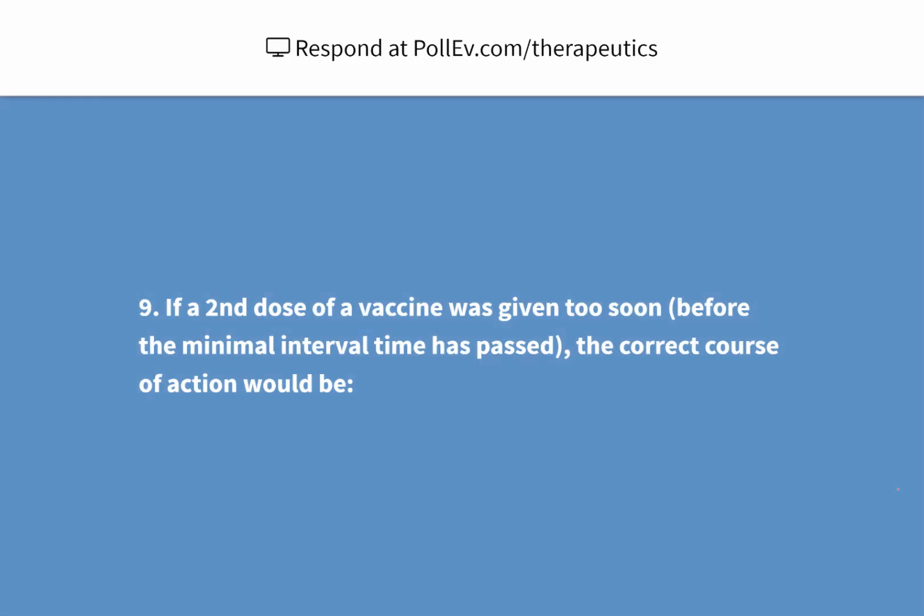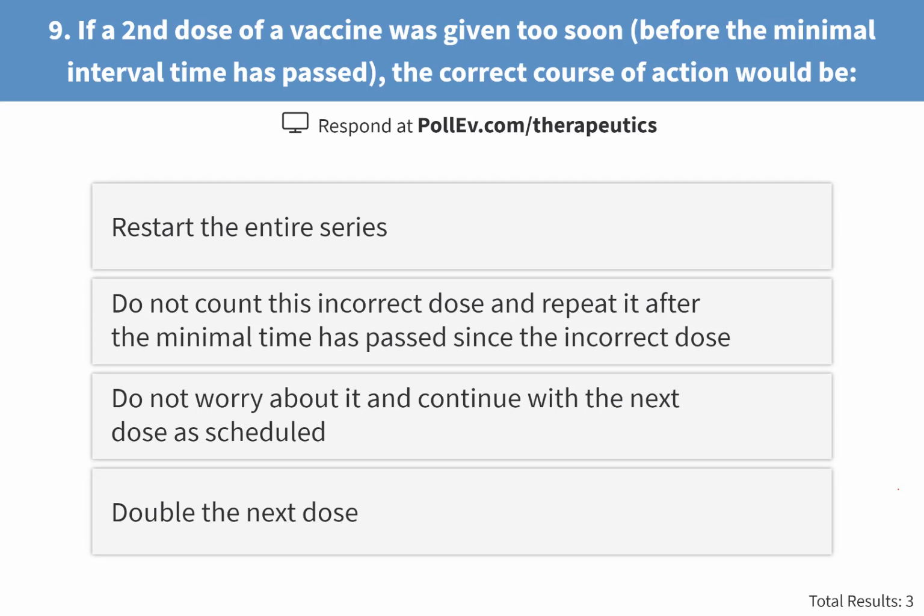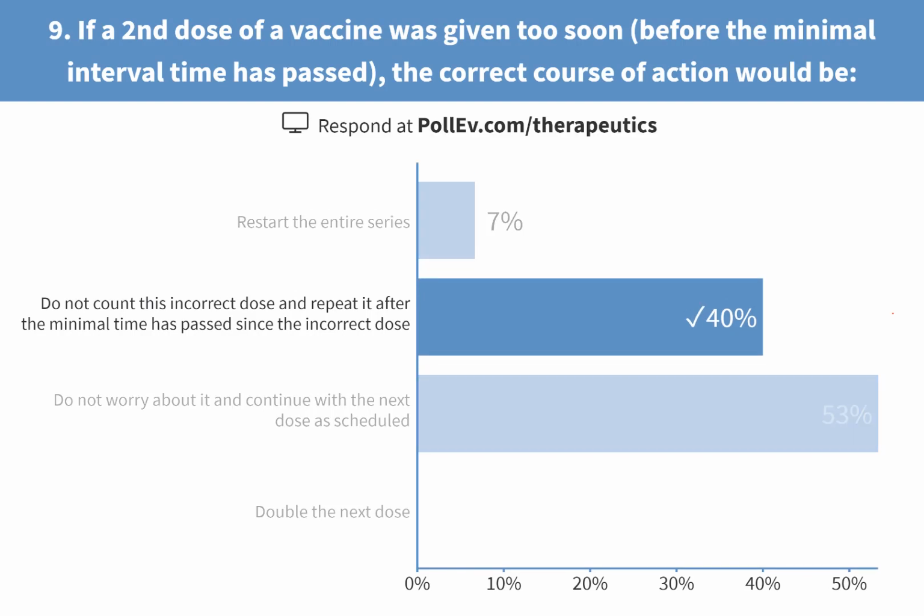Okay, question 9. If a second dose of vaccine was given too soon, before the minimum interval, like 4 weeks, the correct action would be: you restart the entire series, do not count this incorrect dose and repeat it. Do not worry about it and continue with the next dose as scheduled, or double the next dose. So this is where you have multiple doses of one vaccine. Okay. The answer is B. So if the dose was given before 4 weeks period, you do not count that dose.